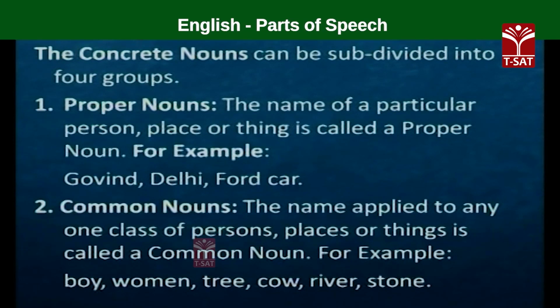The name applied to any one class of persons, places, or things is called a common noun. That is, it is the name of a class of persons, a class of places, a class of things. For instance, boy means a male child, up to 12 years we say boy.